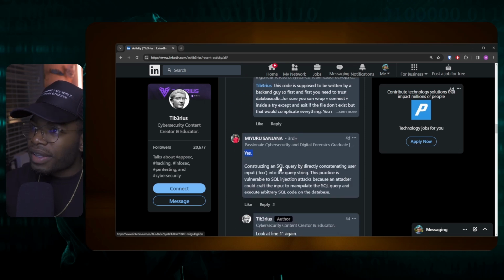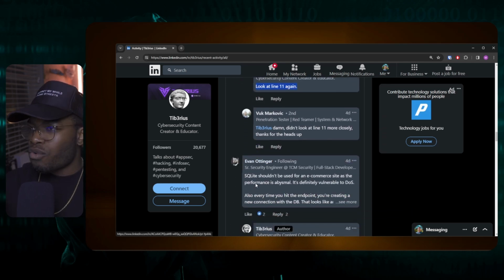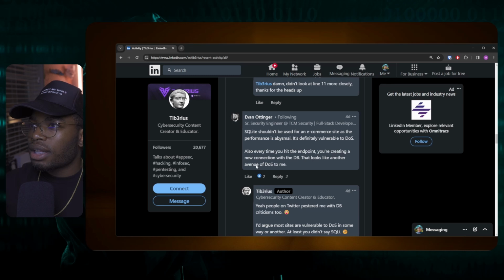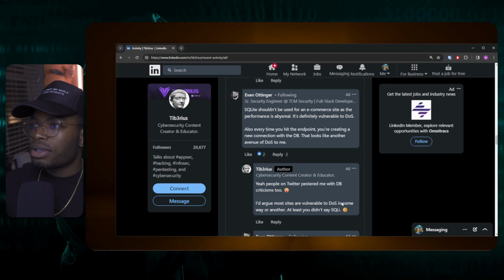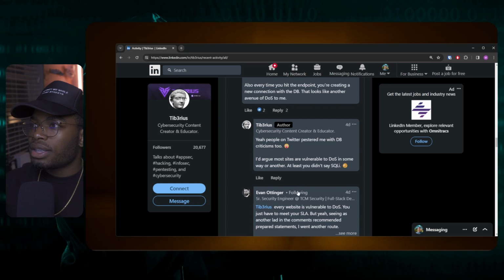There could be, or there might not be. Tiberius again says, look at line 11. It's int foo. The parameter is only accepting integers. "SQLite shouldn't be used for an e-commerce site as the performance is abysmal. It's definitely vulnerable to DOS. Also, every time you hit the endpoint, you're creating a new connection to the DB. That looks like another avenue for DOS to me, right?" "Yeah, people on Twitter tested me with the DB criticism too. I'd argue most sites are vulnerable to DOS in some way or another." At least you didn't say SQL.